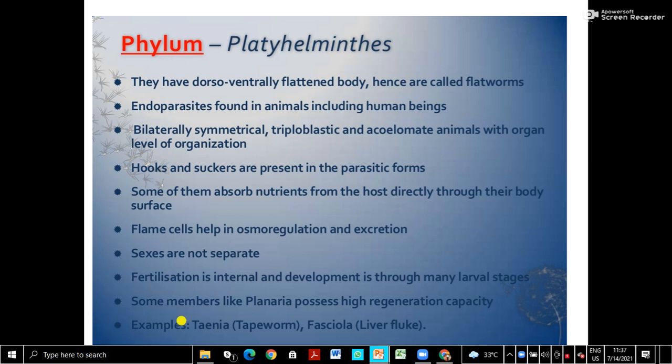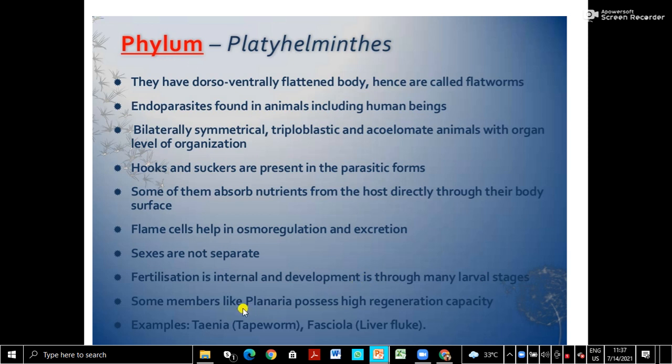Then fertilization is internal. Internal fertilization is also an advanced characteristic, but still they undergo a series of changes, because larval stages, the young ones, do not resemble the adults. So they undergo larval stages. So many series of changes, as I told you, metagenesis occurs in them. So fertilization is internal and development is indirect, because larval stages are there.